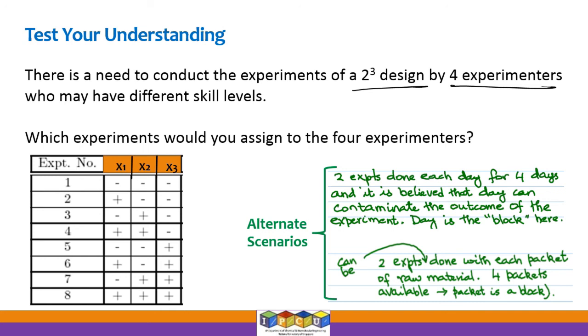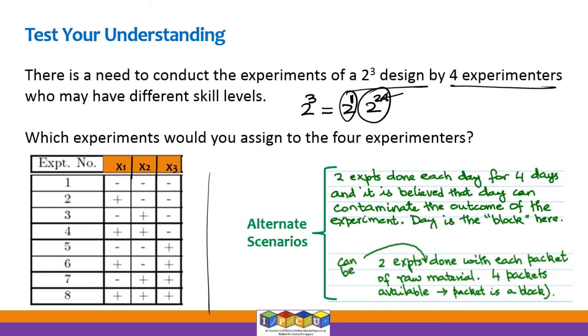All right. So the number of experiments that need to be done is 2 to the power of 3, and each person can do only 2 to the power of 1, and now you must have 4 experimenters, right? So this, as usual, is the number of experiments that can be done by one person, so we need 4 people. So this shows that we may require 2 generators. So what could be the 2 generators, or what could be the 2 factors that decide the blocks? All right, so this is a question we will come to next.